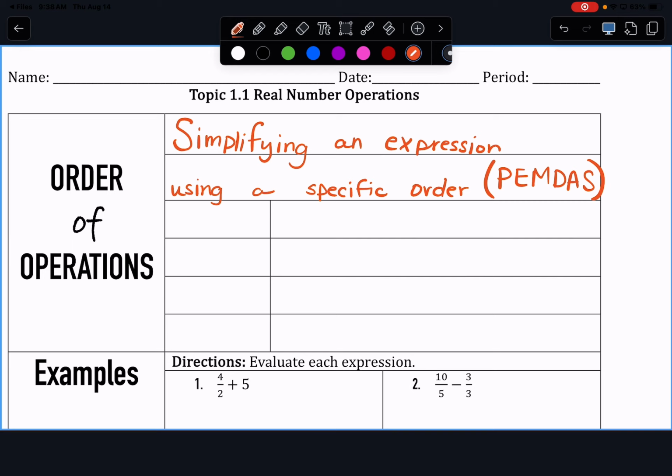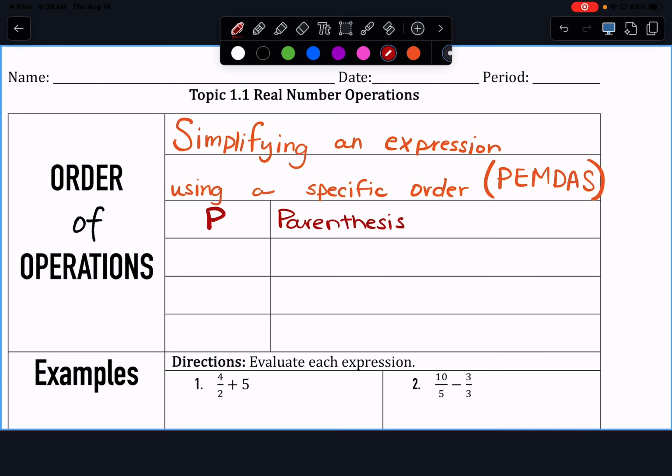Now, the first rule of PEMDAS is what? What do I do first? Parentheses. All right.